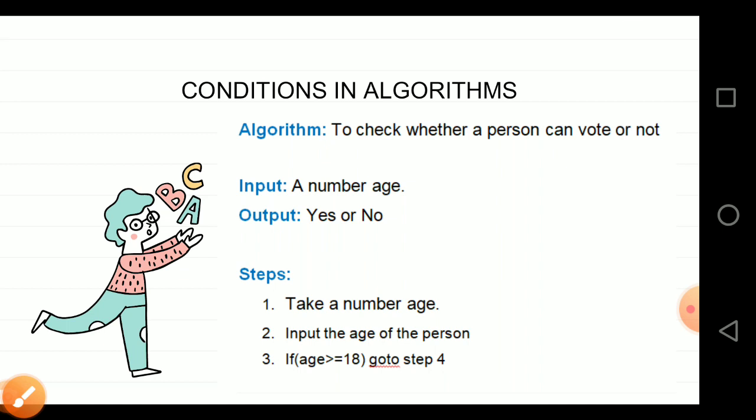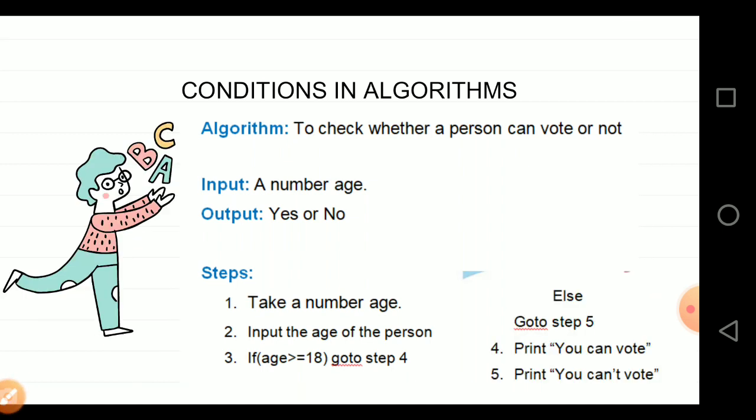Now you can see what happens when conditions come in algorithms. The question is how to check whether a person can vote or not. You know that if the person's age is greater than 18, he has the right to vote. So we'll see. First, the input will be a number, age, and the output will be yes or no. So what are the steps involved?